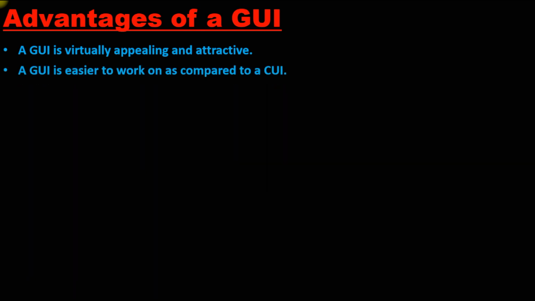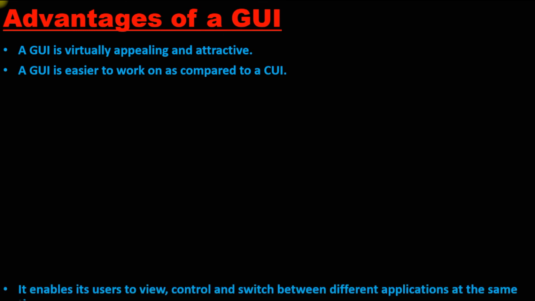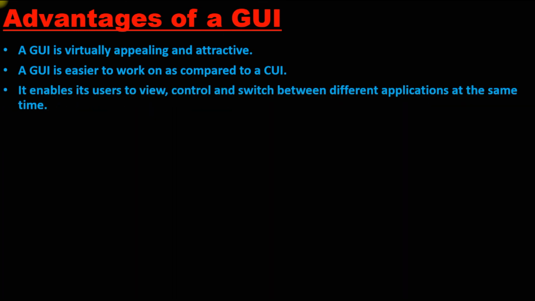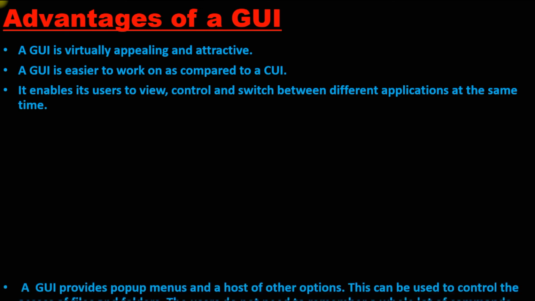A GUI is easier to work on as compared to a CUI. So it is better to work on GUI because it is more user friendly. It enables its user to view, control and switch between different applications at the same time. In this case, we do not need to type different commands to switch from one application to another. We just minimize and start another application and can start using it immediately.